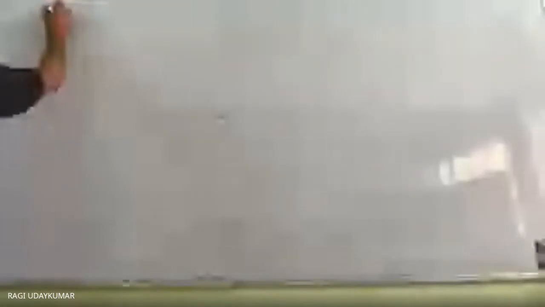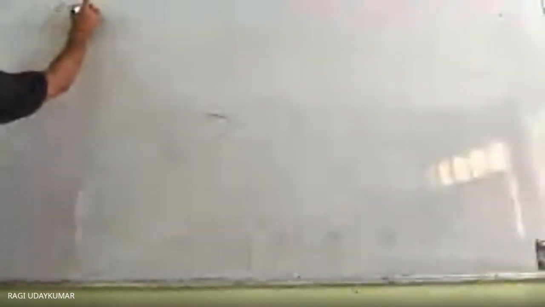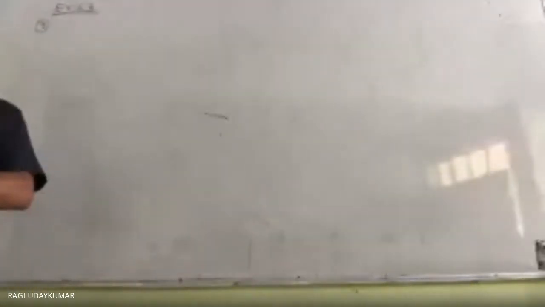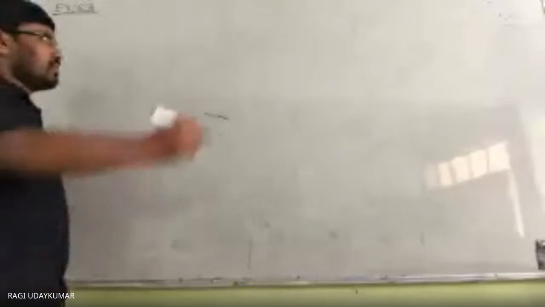So exercise 6.3, seventh problem onwards, let us discuss now. The question is: given that altitudes AD and CE of triangle ABC intersect each other at a point P.